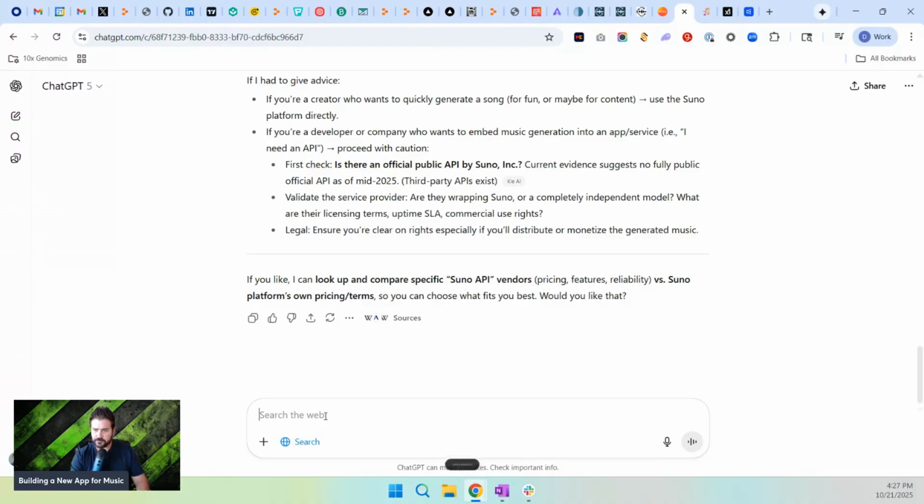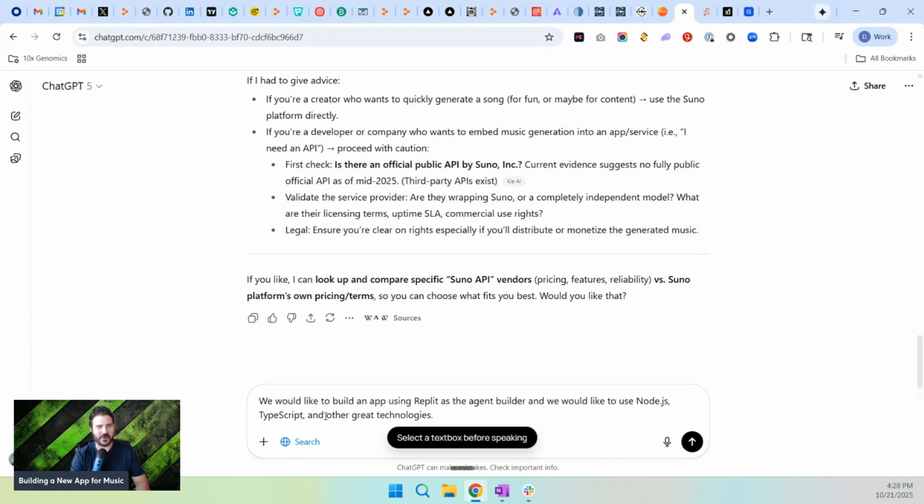Let's say, we would like to build an app using Replit as the agent builder, and we would like to use Node.js, TypeScript, and other great technologies. Okay, so I basically said we would like to build an app using Replit as the agent builder, and we would like to use Node.js, TypeScript, and other, let's just say, supporting technologies, right?